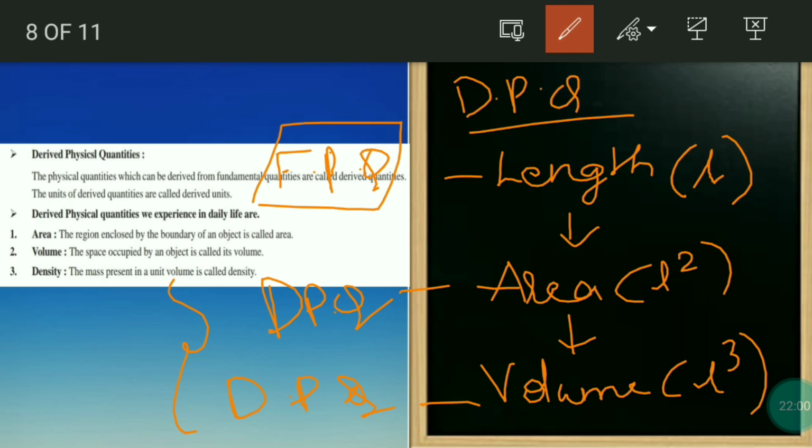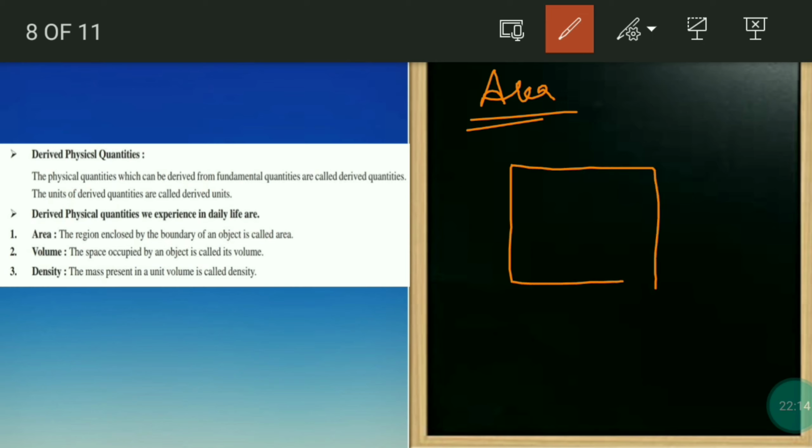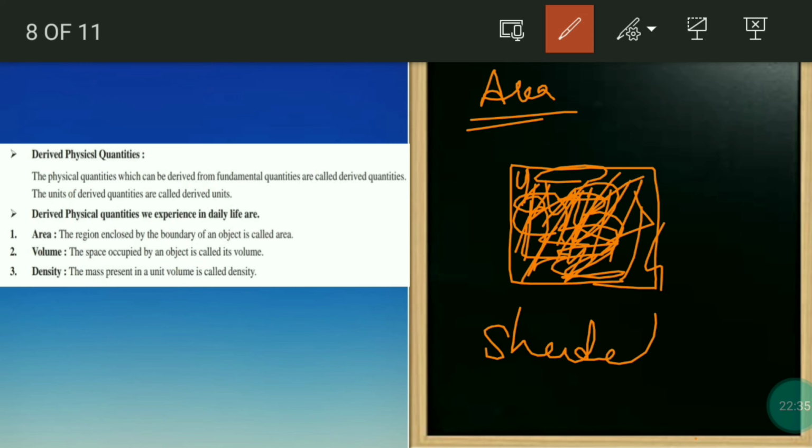Now we will discuss all that in detail. First we have area. The region enclosed by the boundary of an object is area. Now if I take a square or rectangle, this is the boundary, right, whichever I drew now. Inside whatever area is there, that is said to be the area. Inside, whatever the shaded part is there, that is the area. It's not such good shading, but even so you can understand. Shaded region is area.